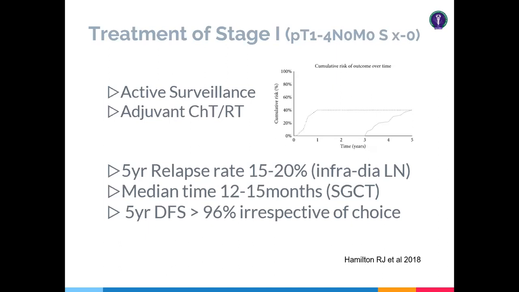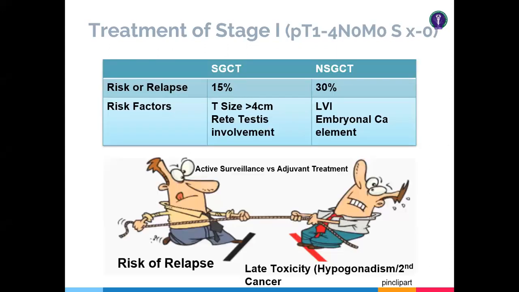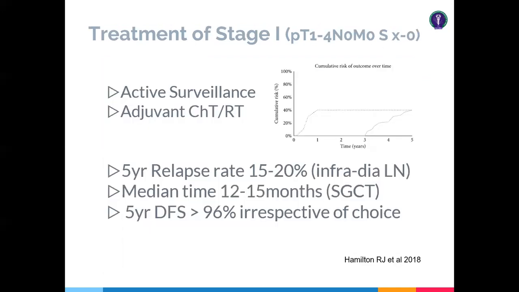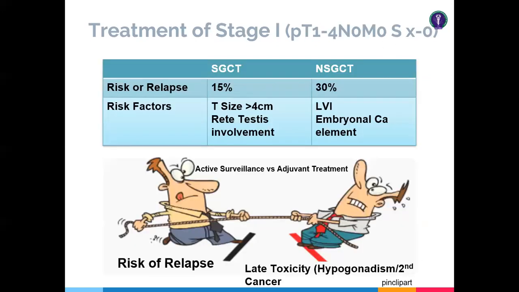And seminomatous tumors usually recur a few years later, like in the 2nd or 3rd year. So if you try surveillance, then this natural history is very important. I'll comment later on.